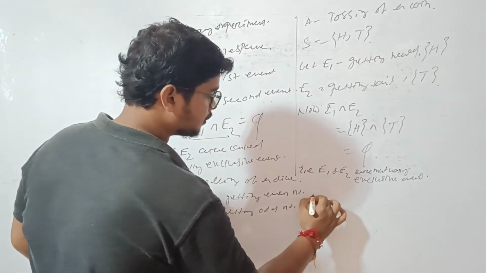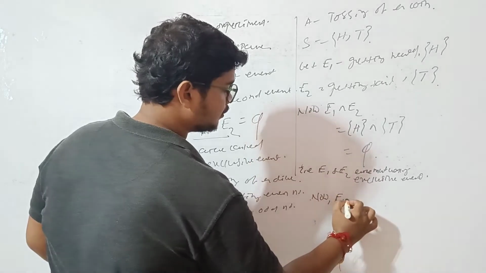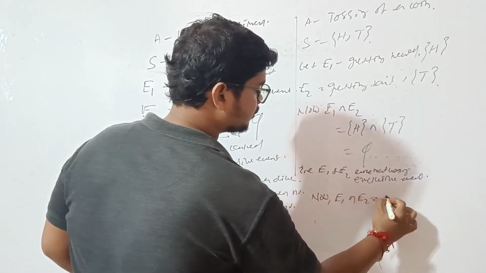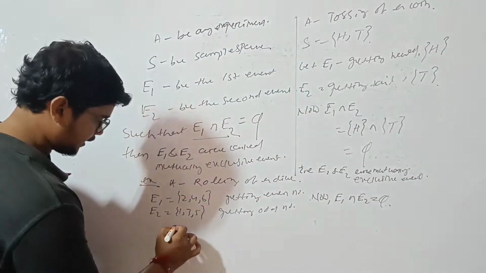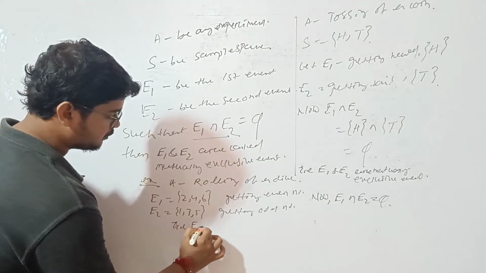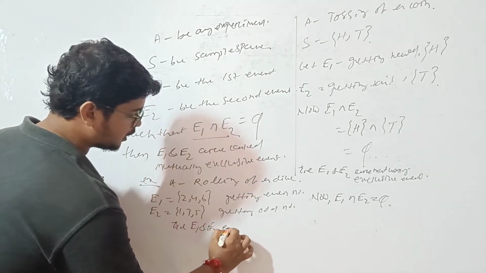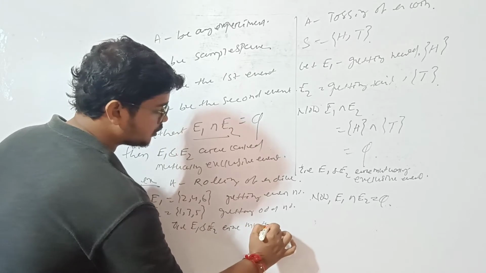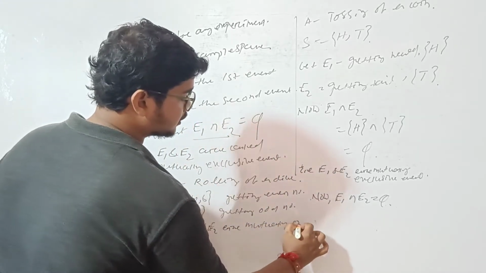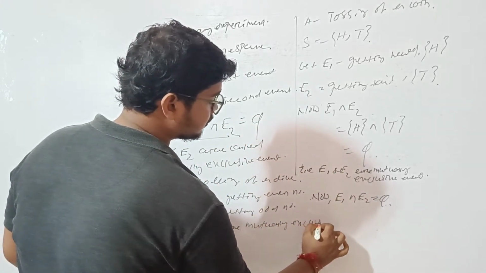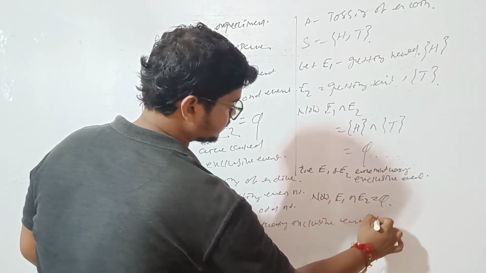Now E1 intersection E2 equals the empty set, that is, E1 and E2 are mutually exclusive events.